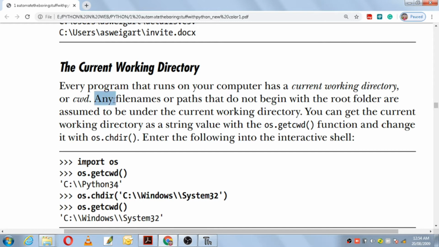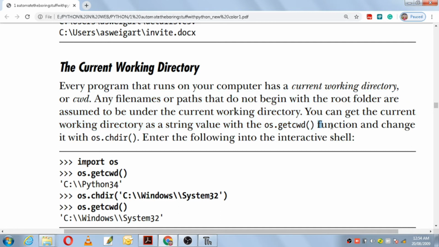Any file names or paths that do not begin with the root folder are assumed to be under the current working directory. You can get the current working directory as a string value with the function os.getcwd. This CWD is current working directory. So this function will get us the path as to which folder we are currently working in.